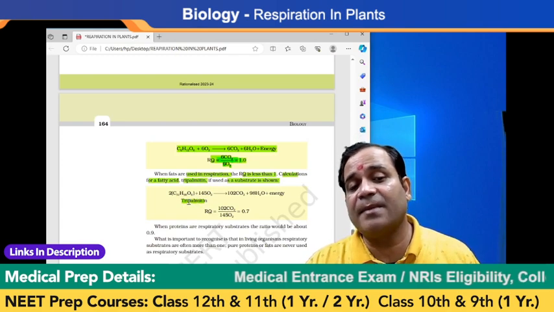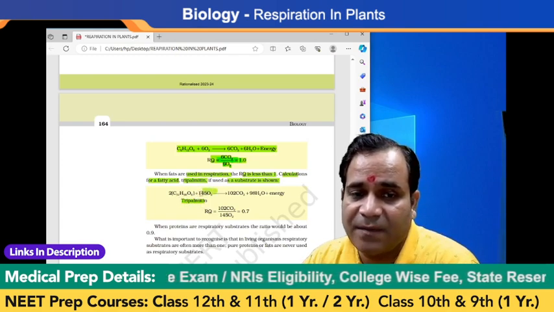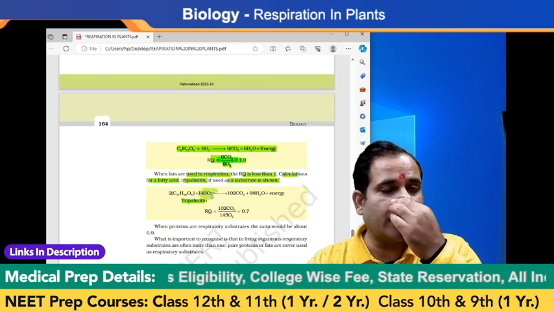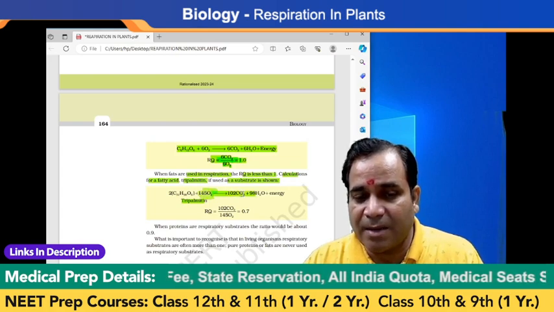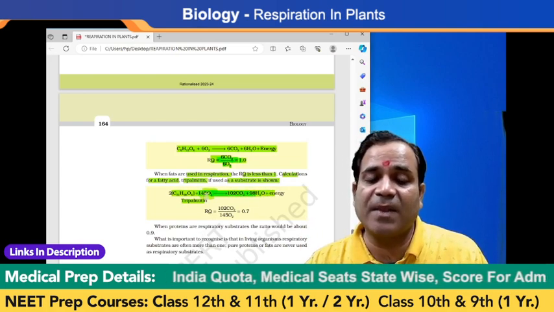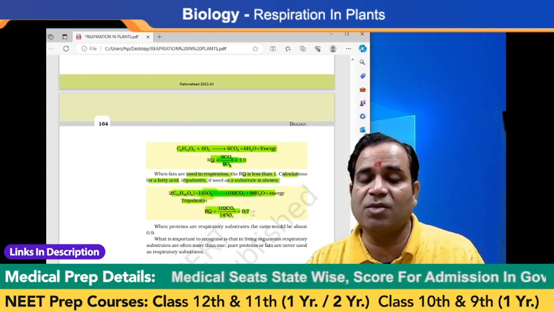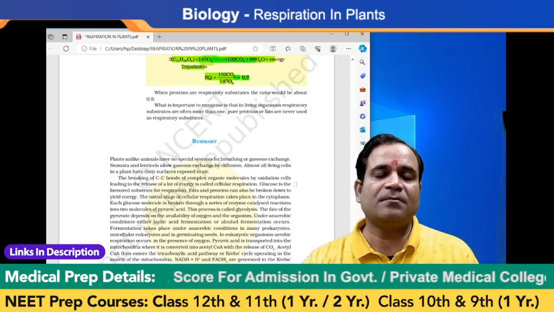Tripalmitin, and this tripalmitin is broken down in the presence of oxygen, 145 molecules of oxygen. It breaks down into carbon dioxide, water, and energy, my dear. Okay, so here the respiratory quotient is what? 0.7. Yes. Hope so, my dear.